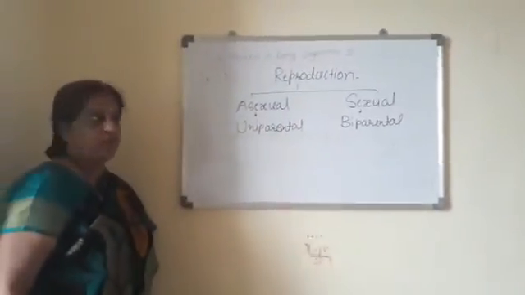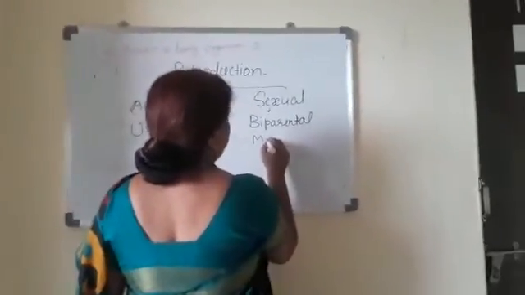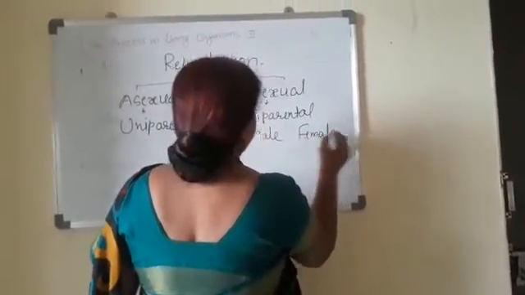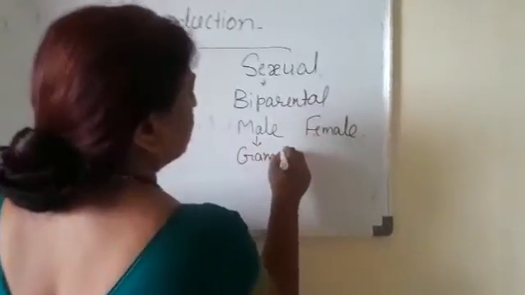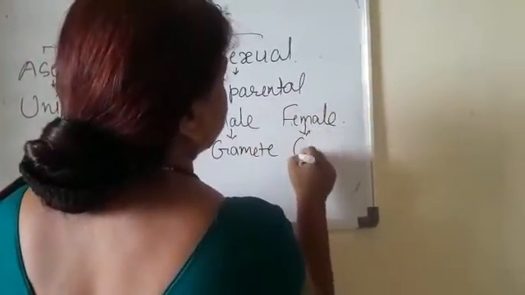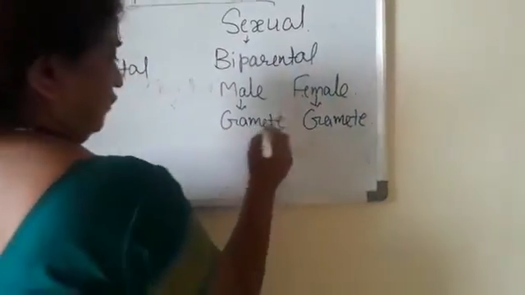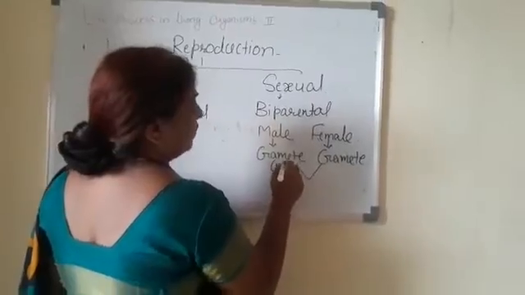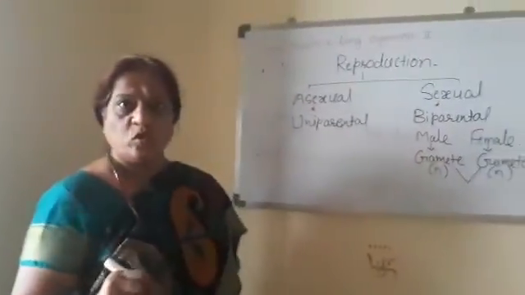Now in sexual reproduction, there are two parents, male and female. Male produces the male gamete, female produces the female gamete. There is a fusion of these gametes. Both the gametes are haploid in nature, having a single set of chromosomes.